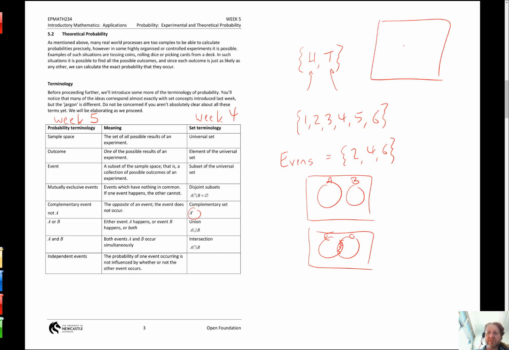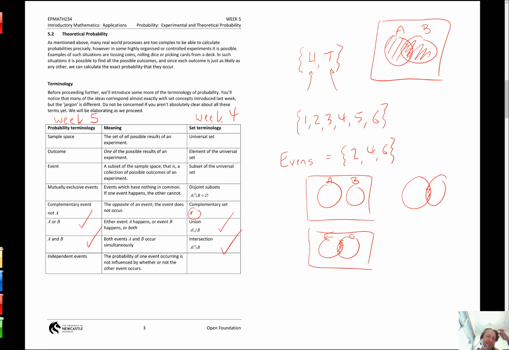Again, let's do it in terms of a Venn diagram. Last week we said, here's A, here's B, and the union is anyone that's in A or B or both. We said we're always going to use the inclusive or, which includes and. So A or B is the same as union. A and B is just the bit in the middle, which last week we defined as the intersection.